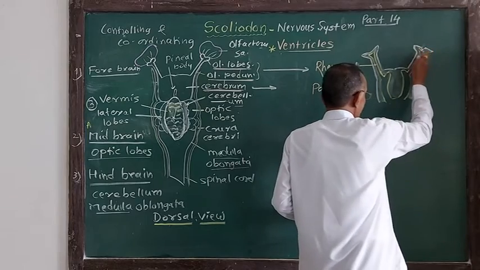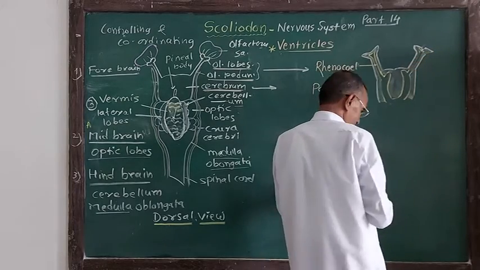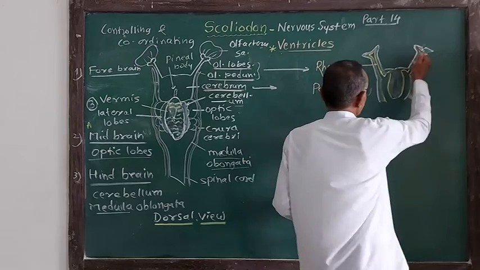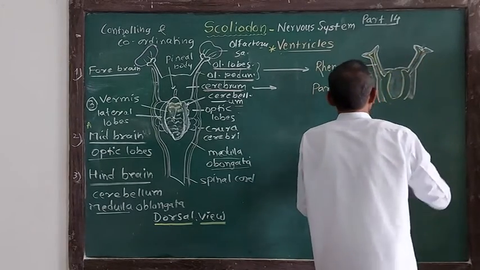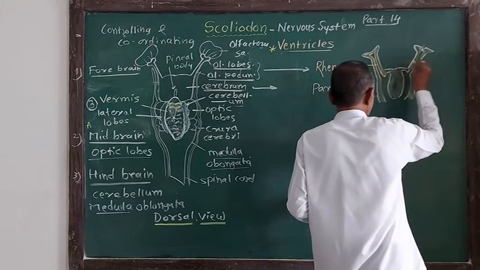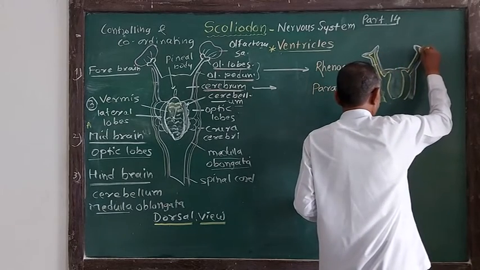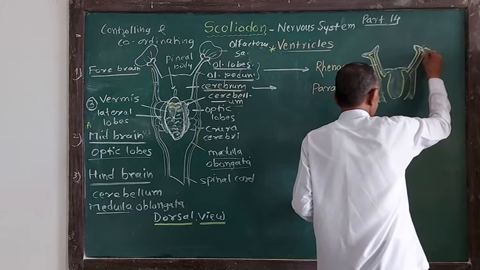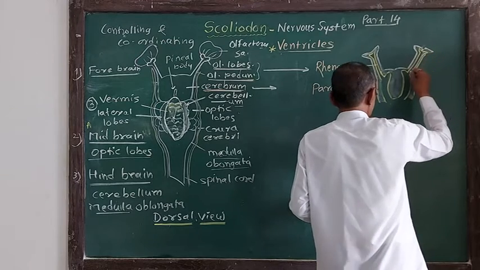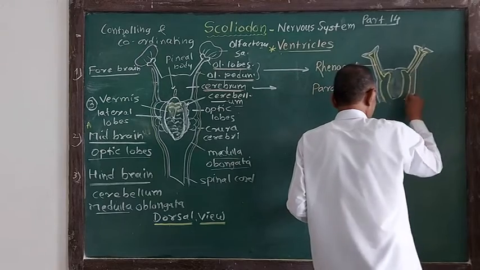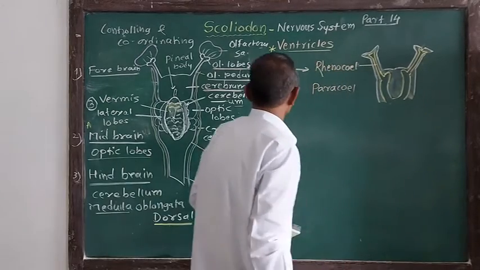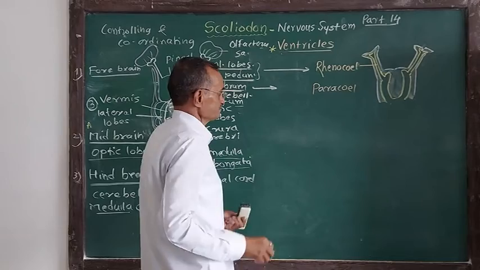Now all of us are familiar that this is the rhinocele, a cavity present inside the olfactory lobes and olfactory peduncle. This is called rhinocele. This is the cavity of the cerebrum, and it is called paracele.